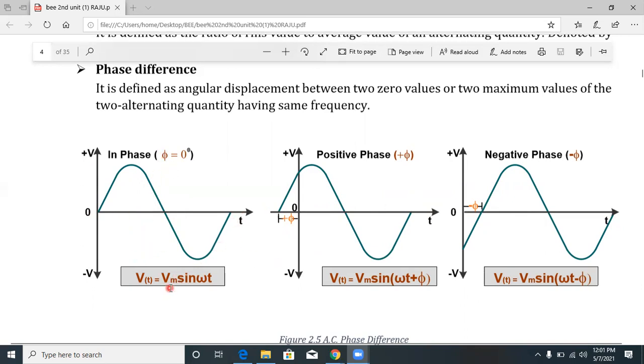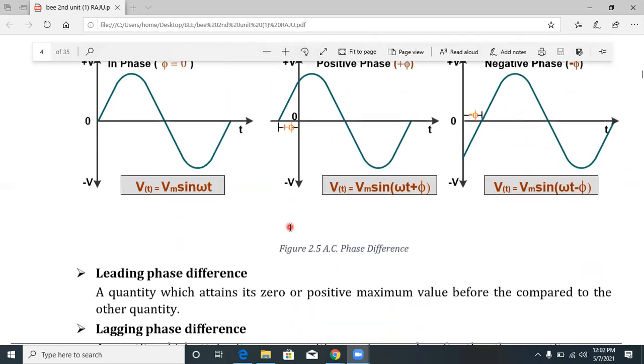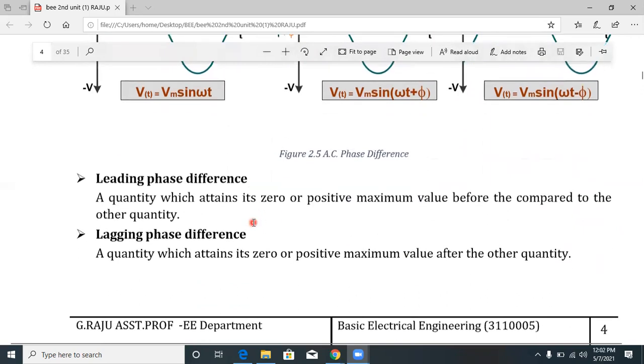So you will get Vm sin omega t. There is no delay, that's why 0 plus 0. So Vm sin omega t. If there is some angle leading, that's why plus pi, so Vm sin omega t plus pi. If some angle is lagging, that's why it's minus, so Vm sin omega t minus pi. This is the phase difference, and then the leading phase difference.